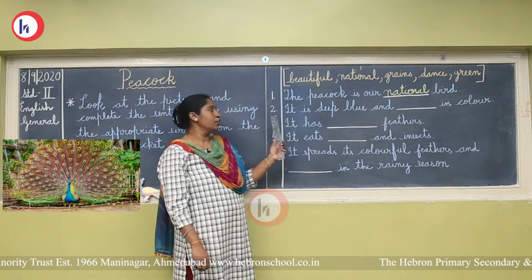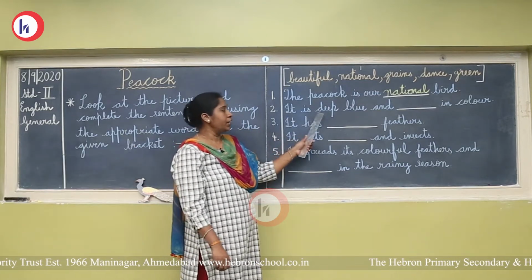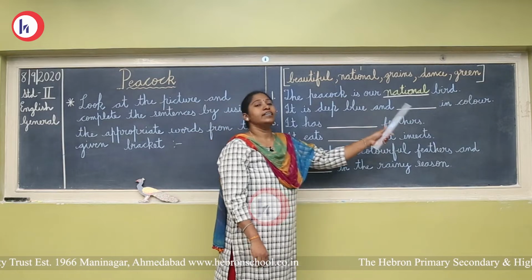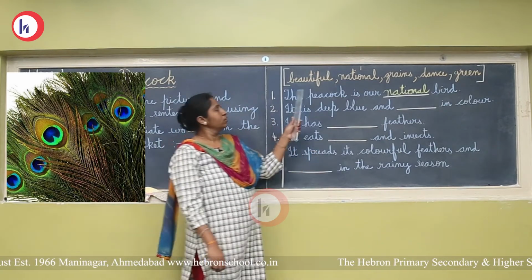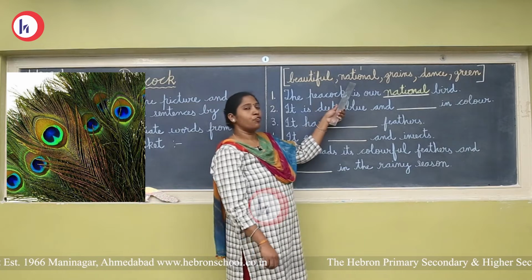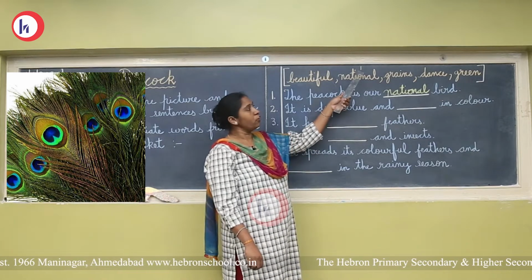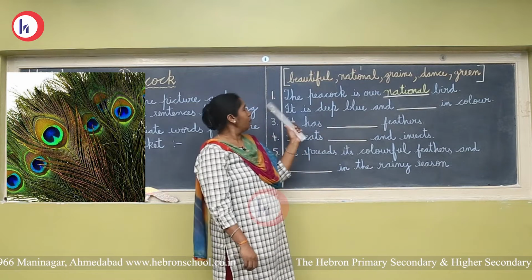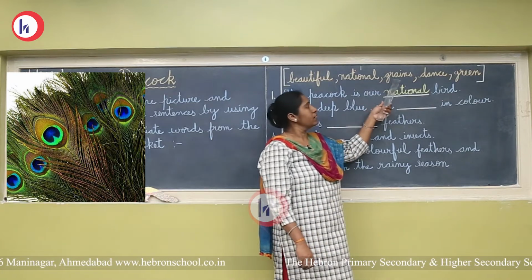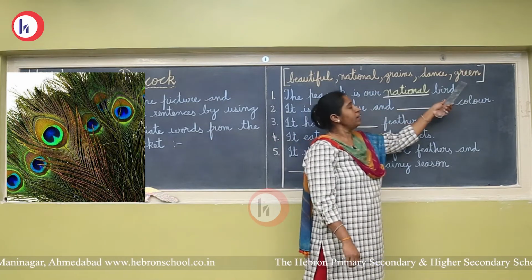Now number 2, it is deep blue and dash in color. What is the right word? Beautiful. Should we go for national? No. You remember, you have already marked it. So, its answer has already been written for number 1. Now, next is grains, dance and green.